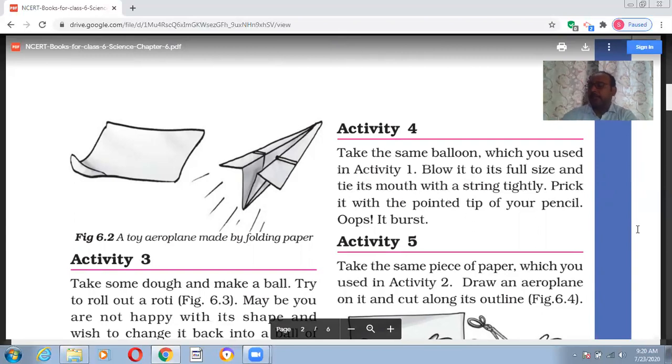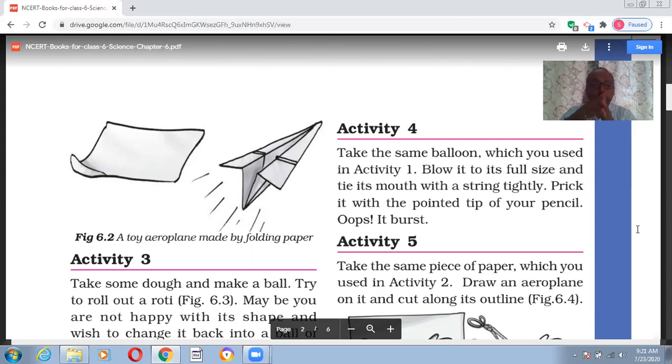Same way, when I made that aeroplane, if I unfold the paper, I can get the paper back. So what is common in all these three changes? The common thing is that these changes can be reversed.